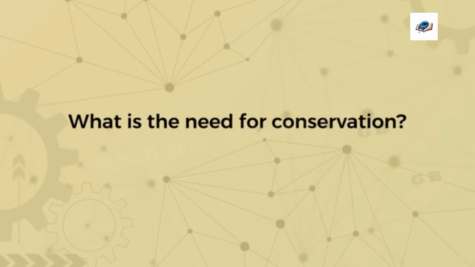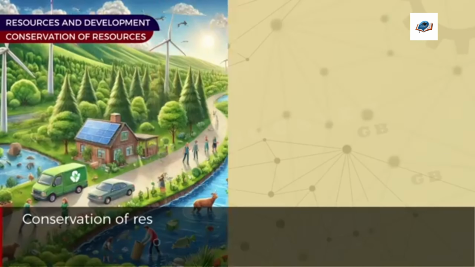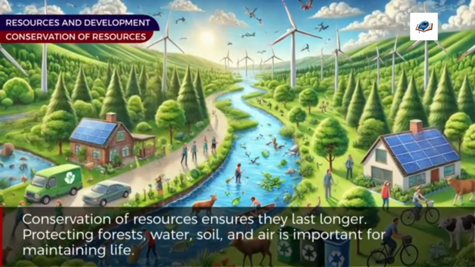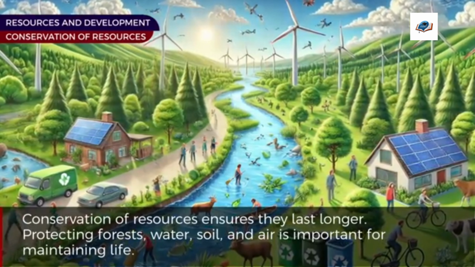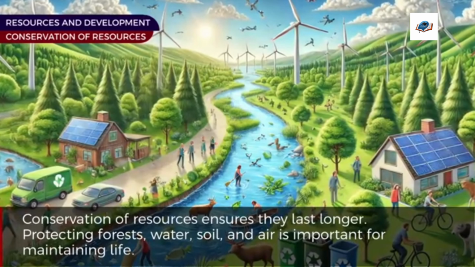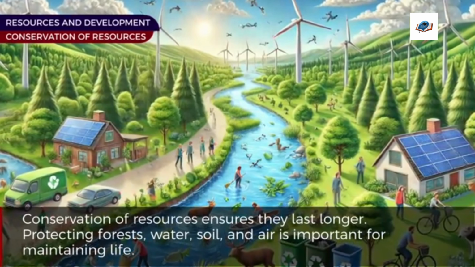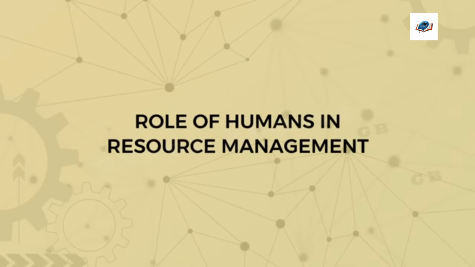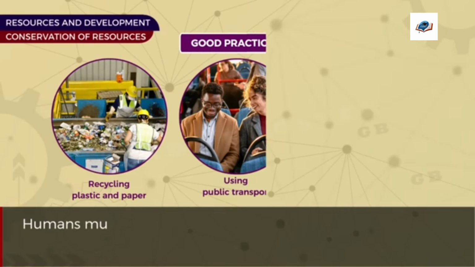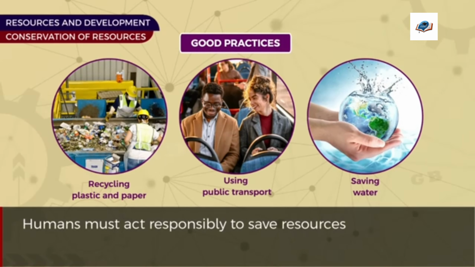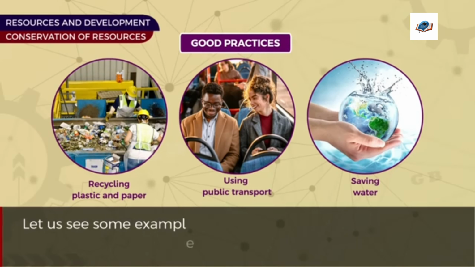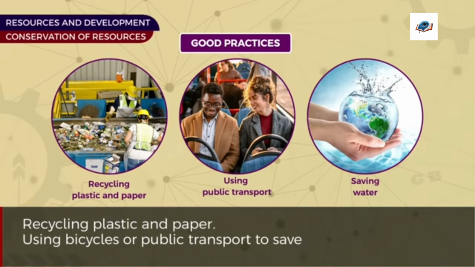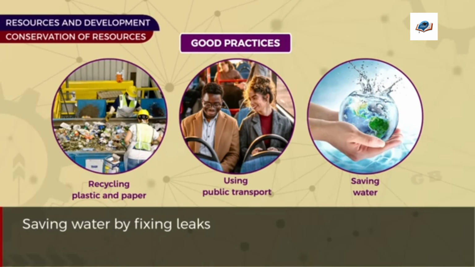What is the need for conservation? Conservation of resources ensures they last longer. Protecting forests, water, soil, and air is important for maintaining life. Role of humans in resource management. Humans must act responsibly to save resources. Let us see some examples of good practices. That is like recycling plastic and paper, using bicycles or public transport to save fuel, saving water by fixing leaks and turning off taps when not in use.